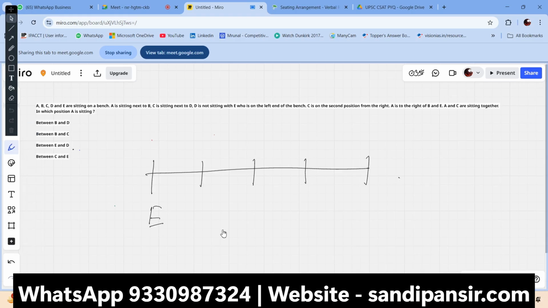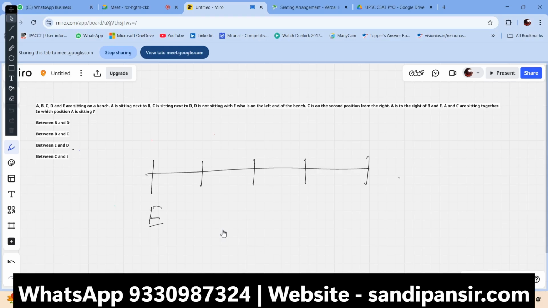A, B, C, D are sitting on a bench. A is sitting next to B. C is sitting next to D. D is not sitting with E. Who is on the left end of the bench? So this is the left end of the bench, and C is on the second position from the right.